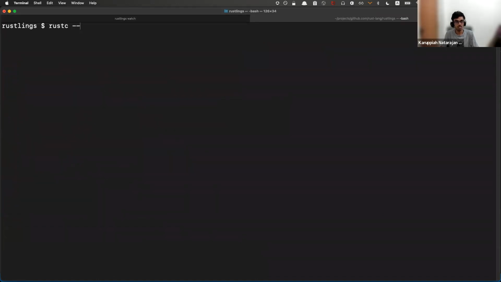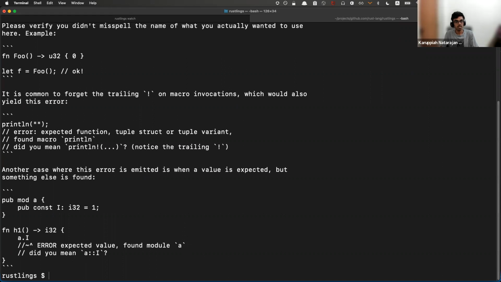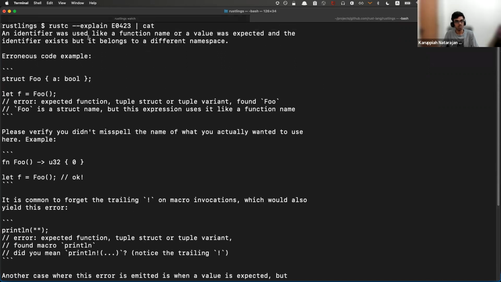Rust compiler explain. So you look at this: an identifier was used like a function name or a value was expected and the identifier exists, but it belongs to a different namespace. Hmm. Okay, I don't know what this is about. Code example: foo is actually a struct, but not a function. This is called expected function, tuple struct, or tuple variant. Found foo is a struct name, but this expression uses it like a function name. You didn't misspell the name of what you actually wanted to use here.